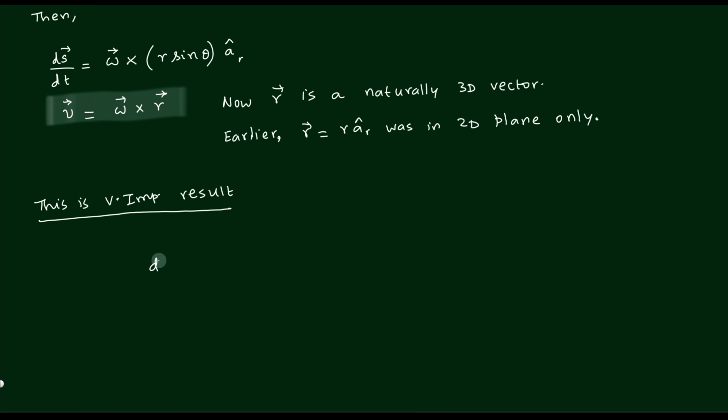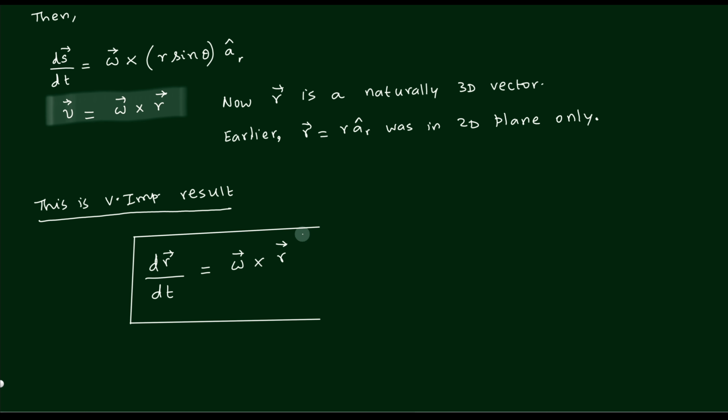Instead of v, I'll write dr by dt, because we prefer dr by dt. So dr by dt is given by omega cross r. So to that extent we are happy.